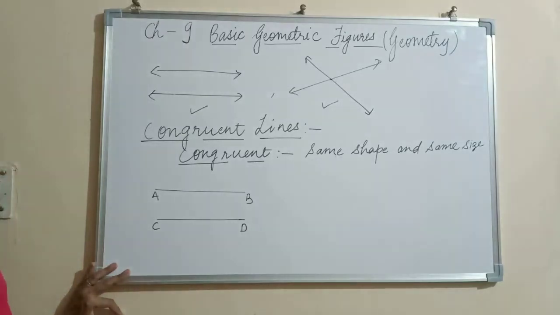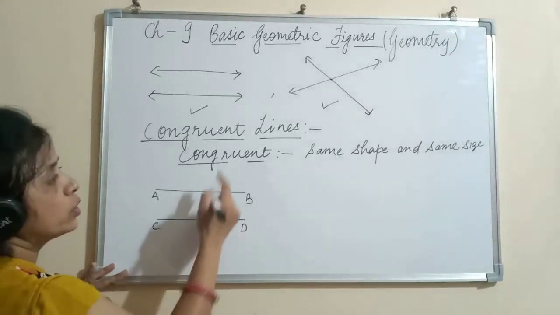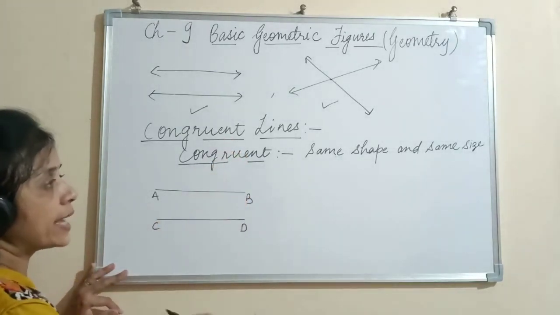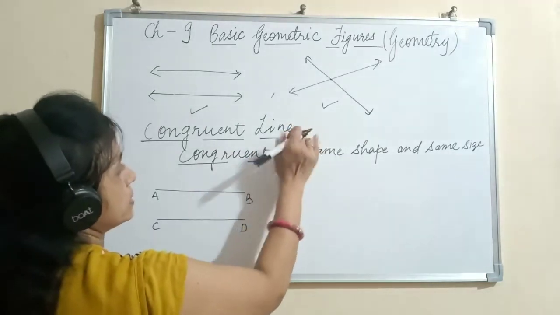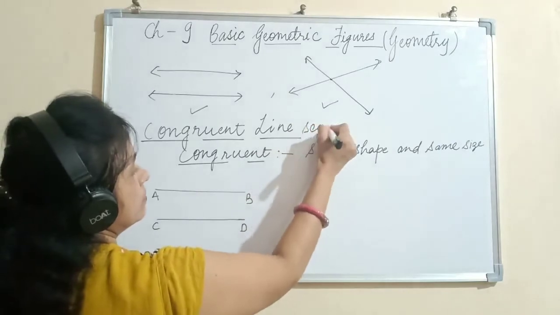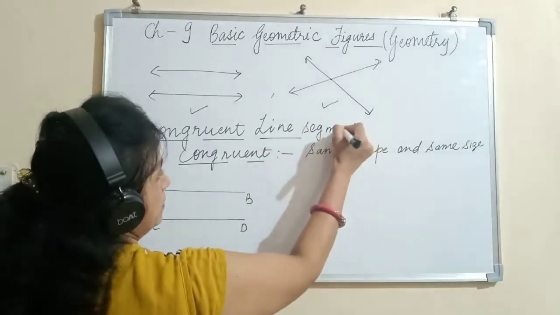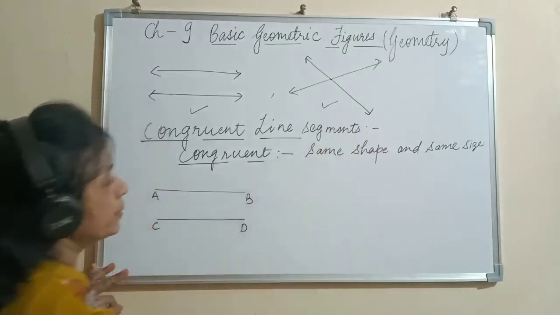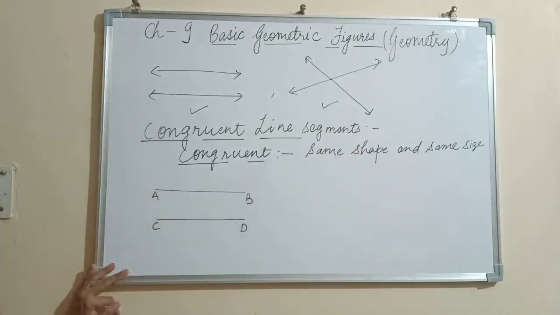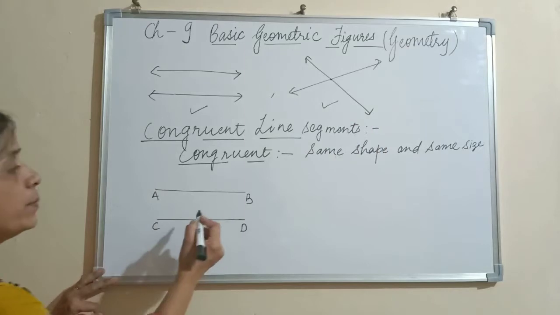Those of same length are called congruent line segments. What are congruent line segments? Two line segments are congruent which have same length.